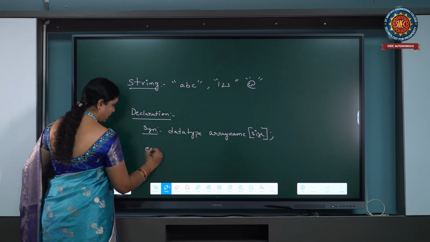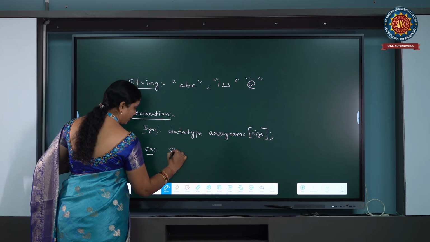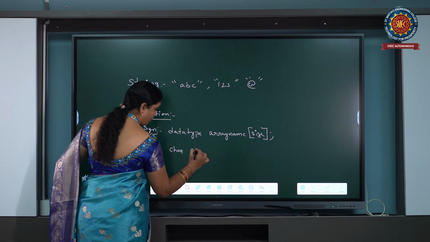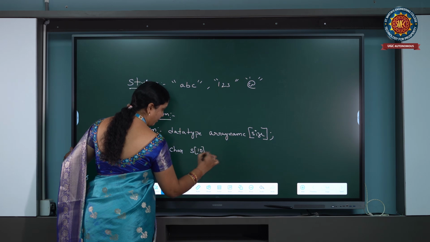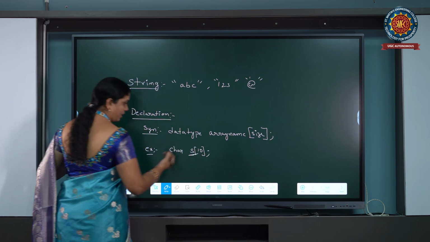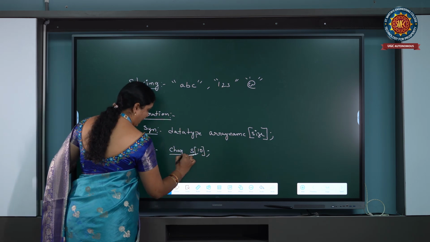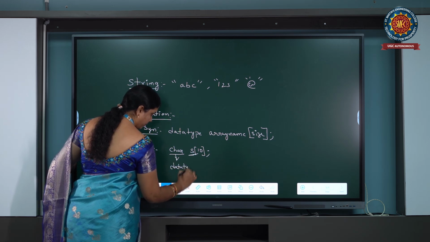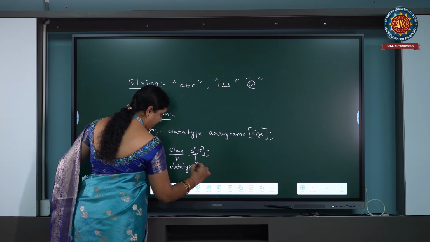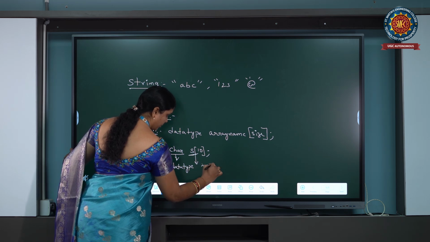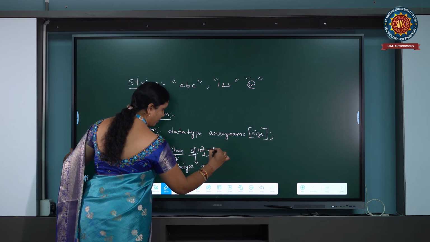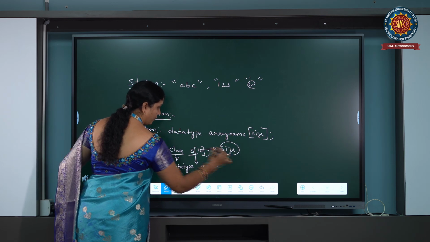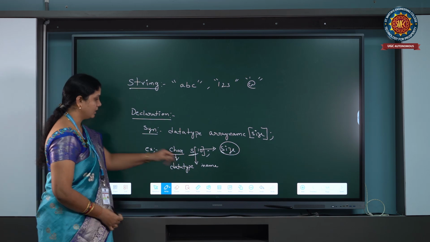For example, char s[10]. Here char is the data type used to declare a string, s is the array name, and 10 is the maximum size of the array. 10 characters we can store in this array s[10].